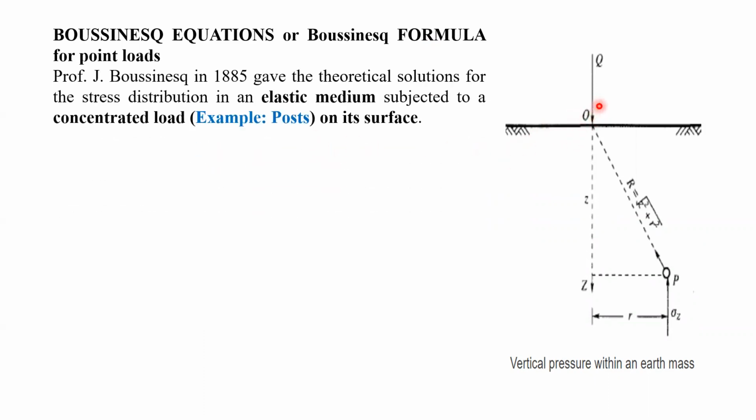So for a point load, we can take the example of the post, or see, a transmission tower is also going to apply a point load. If the point load is going to work on the ground surface, and you want to calculate the stresses below the ground surface at point P, and here on the ground surface, at the point O, the load is being applied. Suppose the depth at which you have to find the stresses is Z and at distance R.